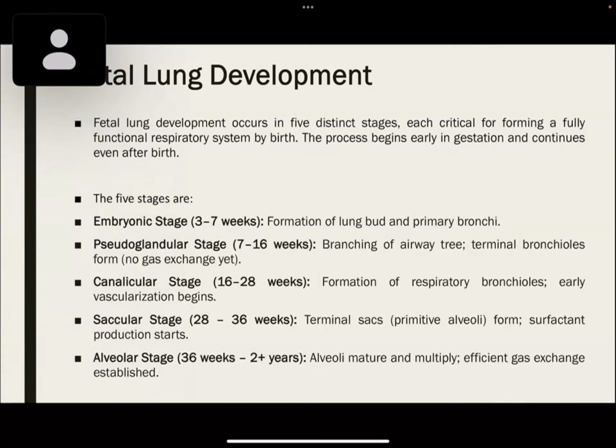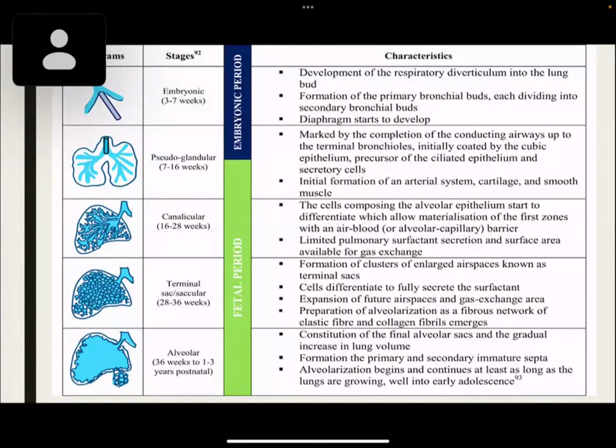The last is the alveolar stage, which starts from 36 weeks and goes up to 2 years and above. Here, alveoli maturation and multiplication is seen. Efficient gas exchange is also established. So, in preterms, in BPD, the major insult occurs at the canalicular stage and the saccular stage.